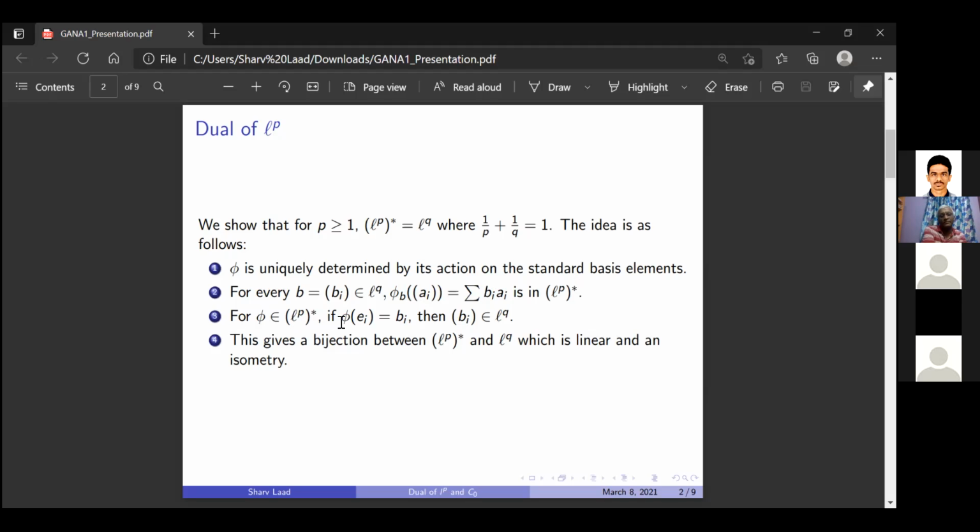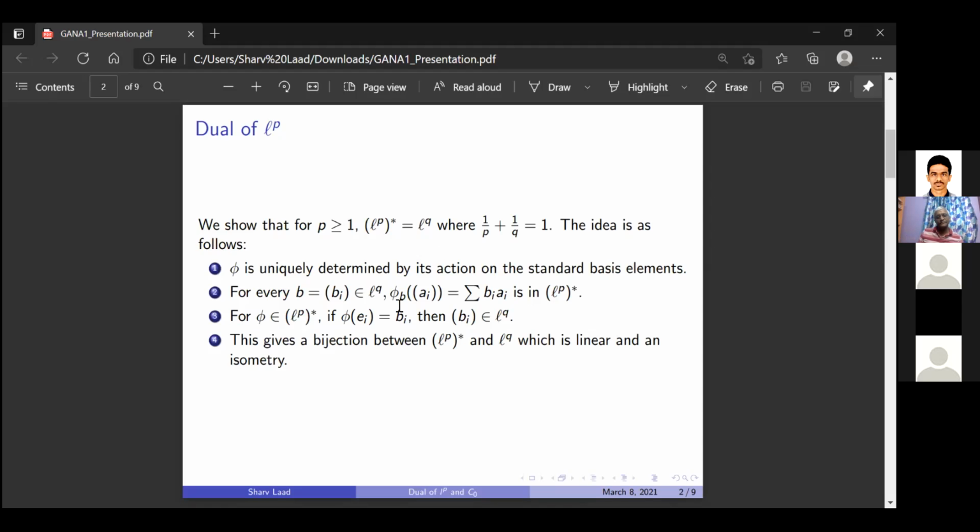Conversely, if phi is in LP star and if phi of e_i is equal to b_i, then I will show that b_i is in LQ. So this will give us a bijection between LP star and LQ, which we will find is linear as well as an isometry.